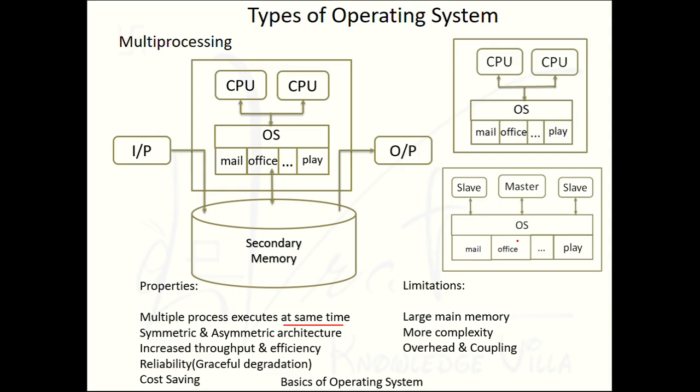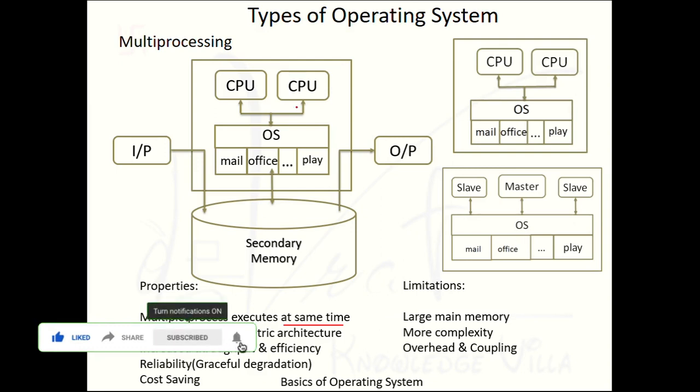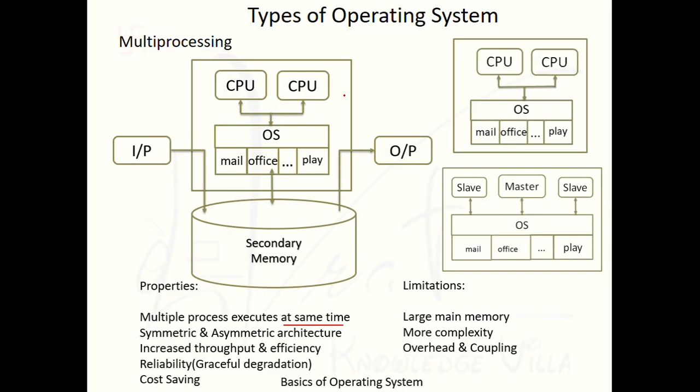So you will better understand the details regarding the concept of multiprocessing. But right now, you have to remember, suppose there are 2 processors, this is known as a dual core. Suppose there are 4 processors, this is known as a quad core. So multiple processors are used here, and it is the most commonly used operating system in the current generation.